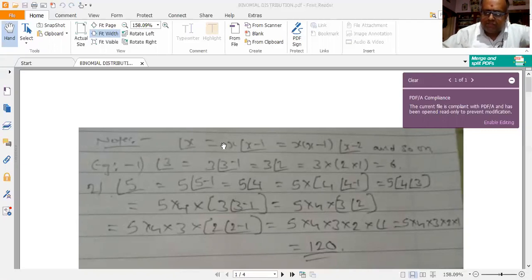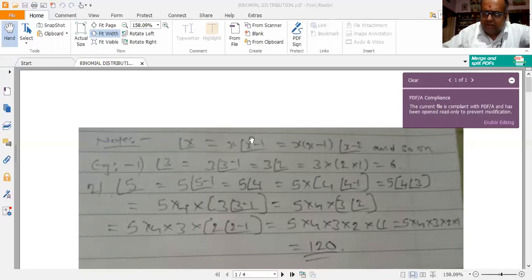Now, factorial x can be written as x into factorial x minus 1. This is a recursive formula. Recursive formula means a formula that can be used repeatedly. So this factorial x can be written as x into factorial of x minus 1.